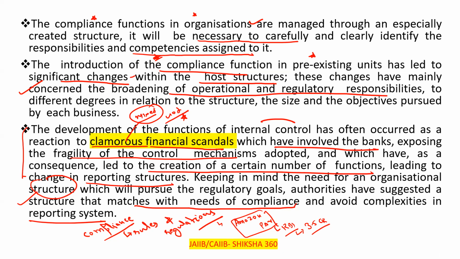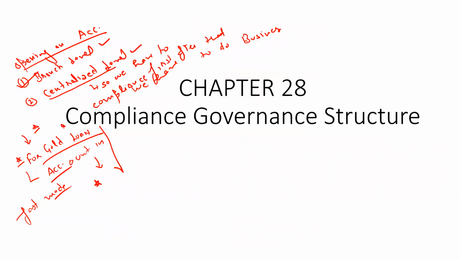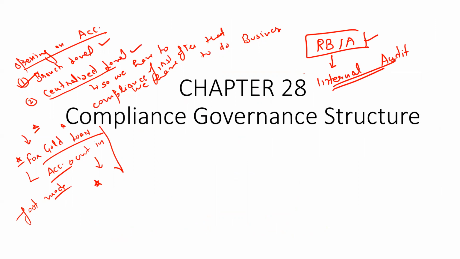One thing I will tell you, in every branch RBIA is going on every year, or within 2 years. Inspection is to be going on, clear? So can anyone tell what is the full form of that? It is a type of internal audit. What is RBIA? Basically, it is a type of internal audit. So can anyone tell what is the full form of RBIA?